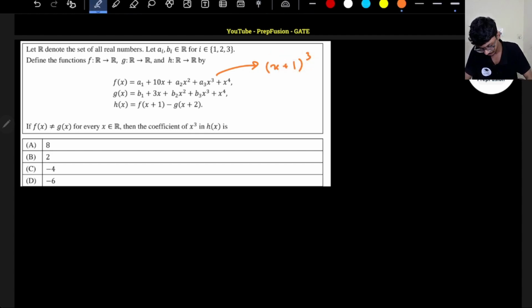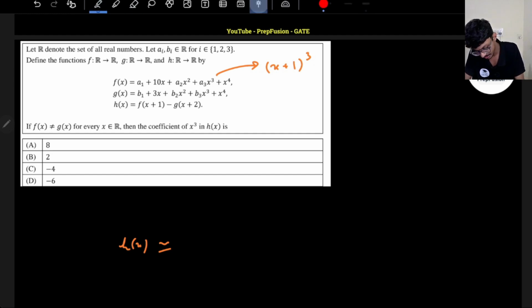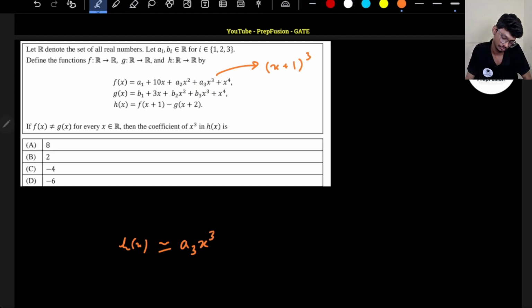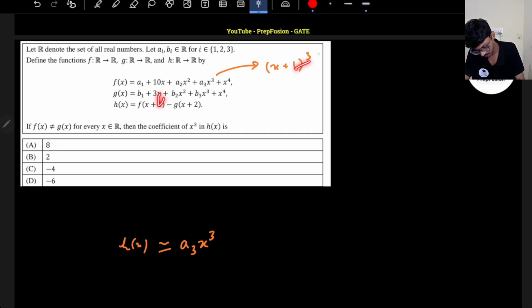So from the first one, in my h of x I am only writing the x cube terms. I don't care about the other terms. Here, in x plus 1 cube, only x cube is the x cube term, so with the coefficient I will have a3. So this will be a3 x cube. This is the first term. I don't care about this other one. Now any other x cube term can come here.